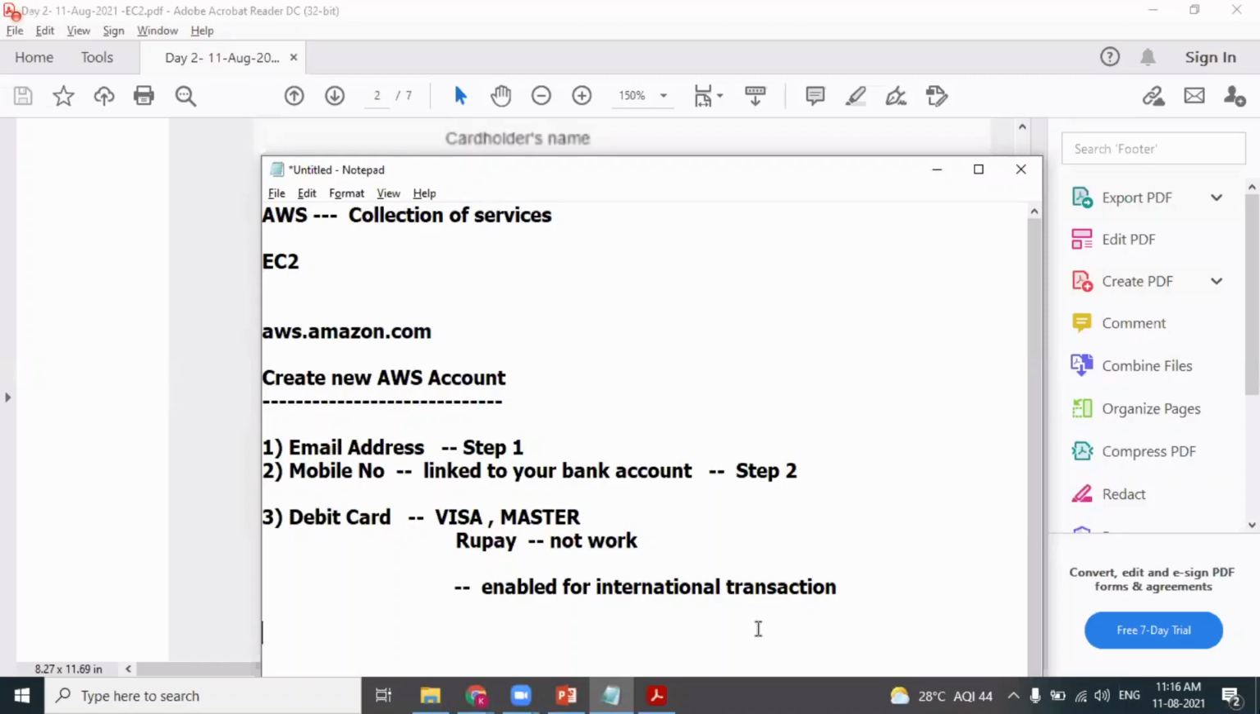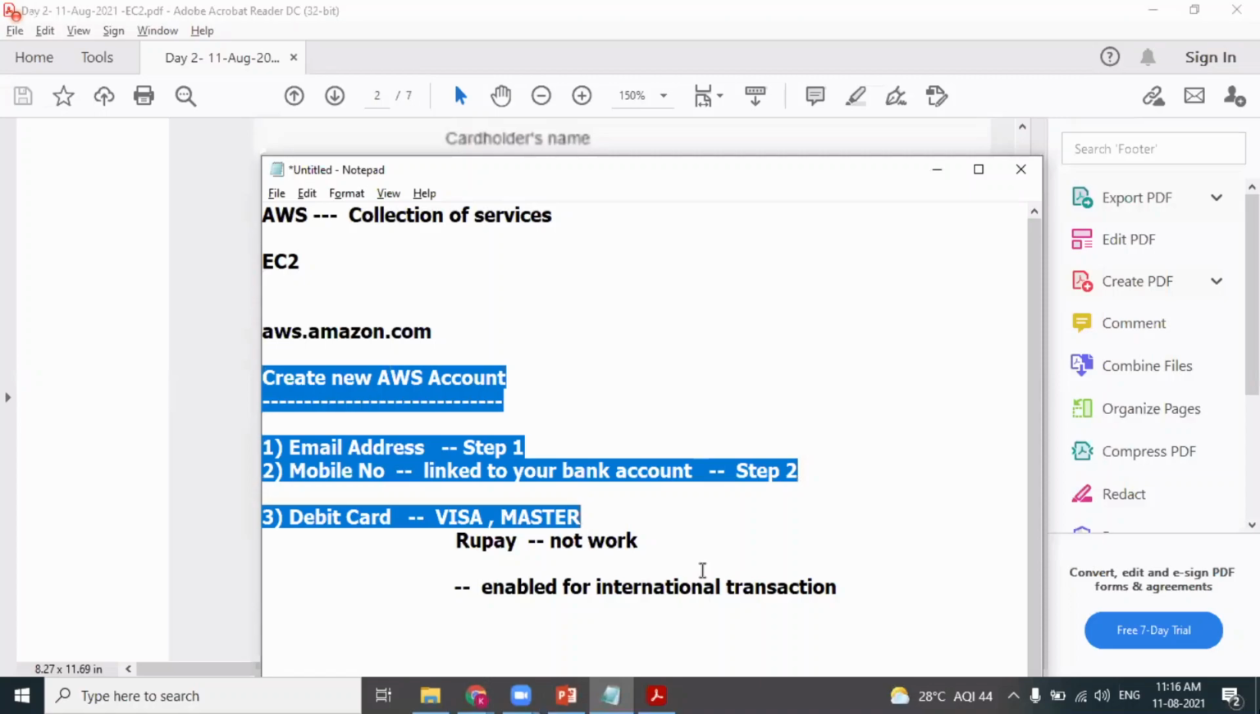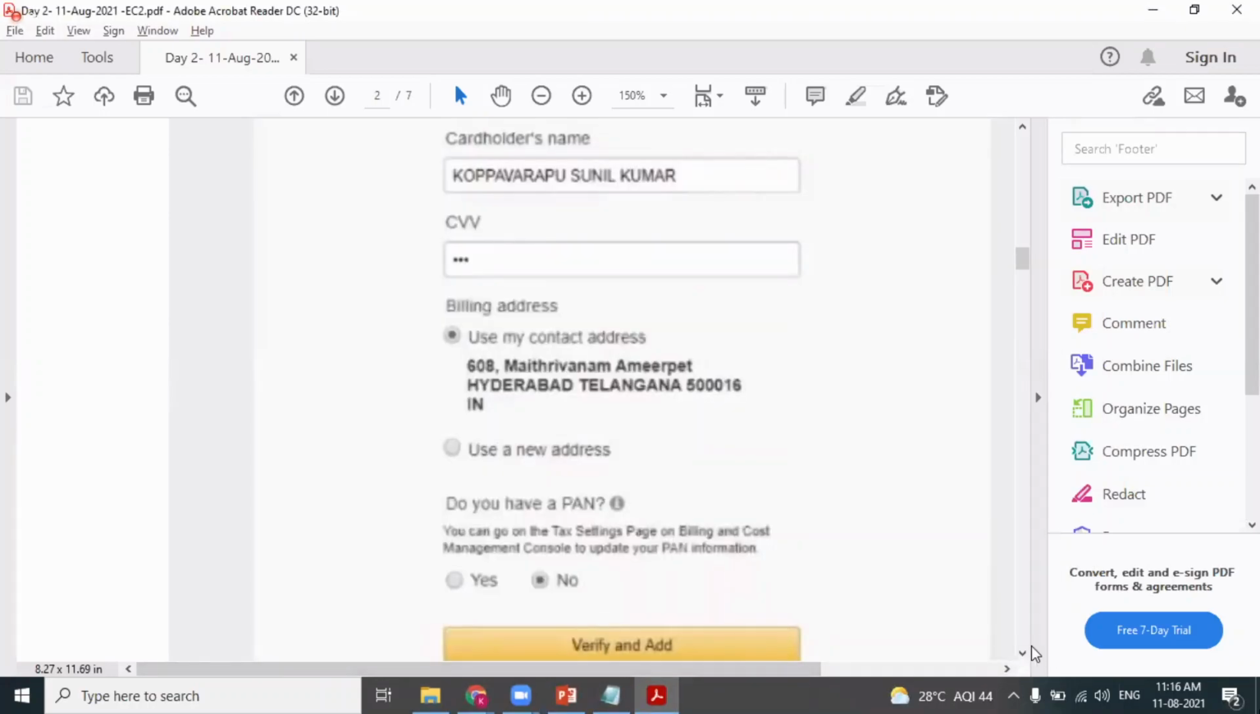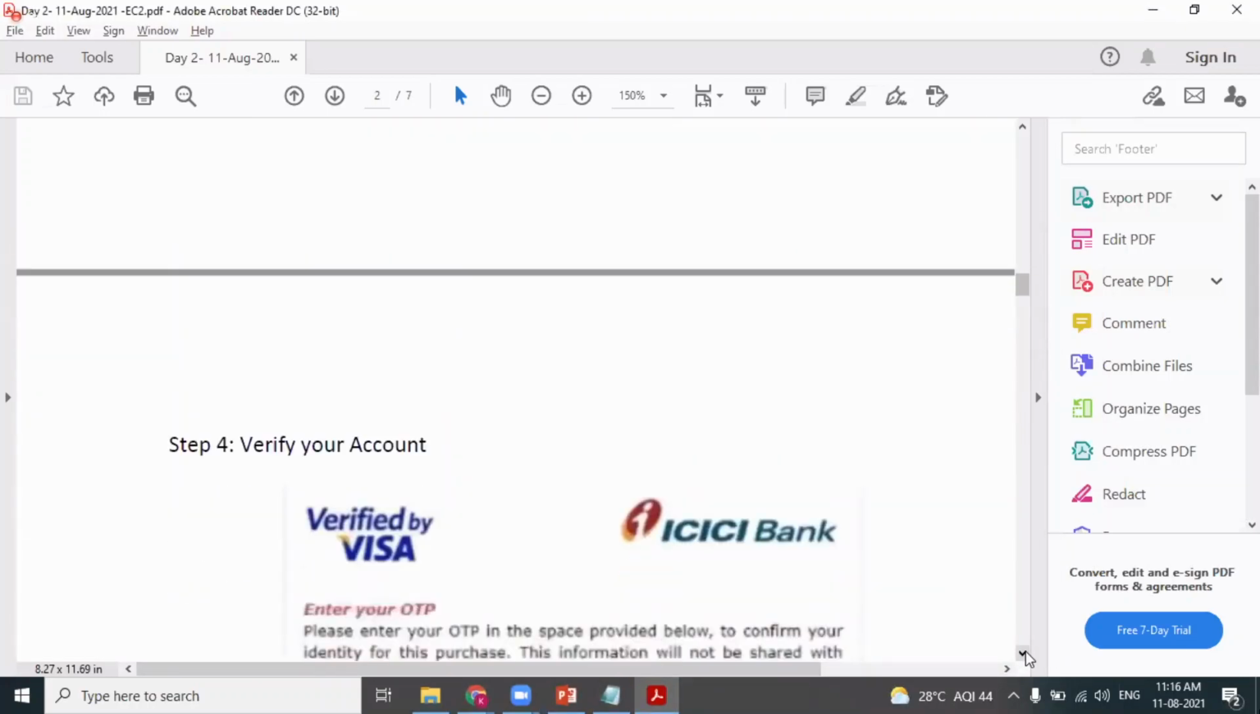So these are the 3 important points. If your debit card is not enabled for international transactions, your AWS account will fail. At the end, it will not be created. So make sure that the RuPay card will not work. Please enter Visa or MasterCard, and enable the card for international transactions. Perfect. Verify and add. Next.